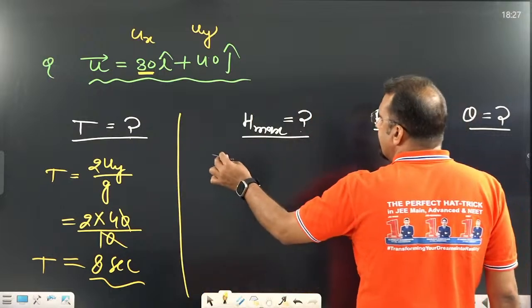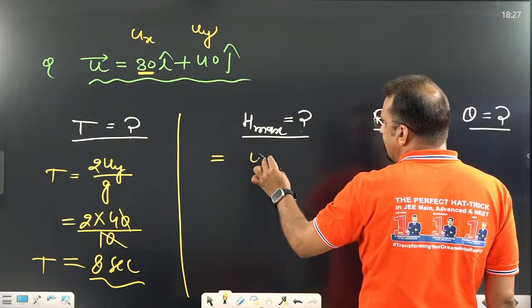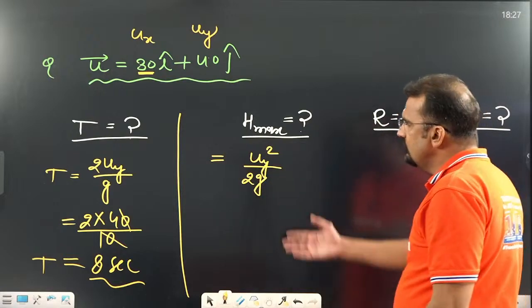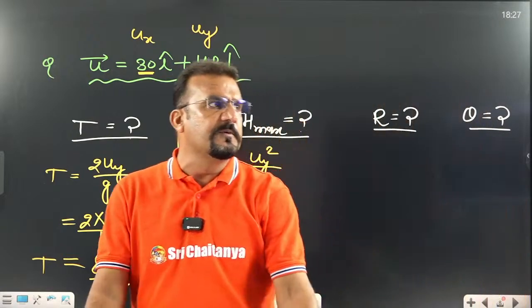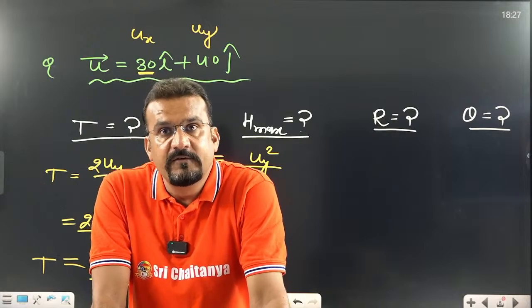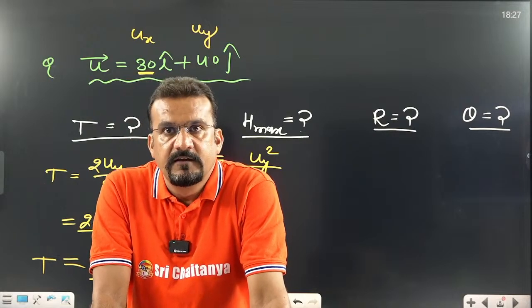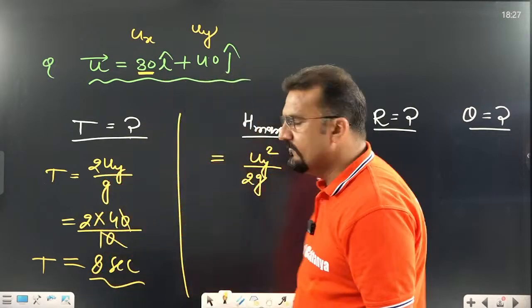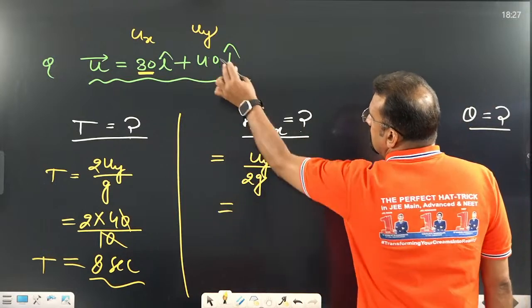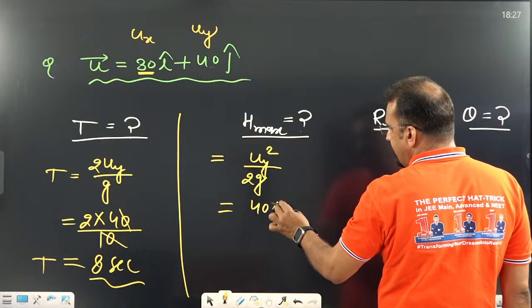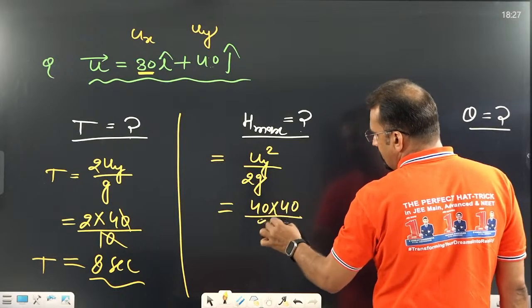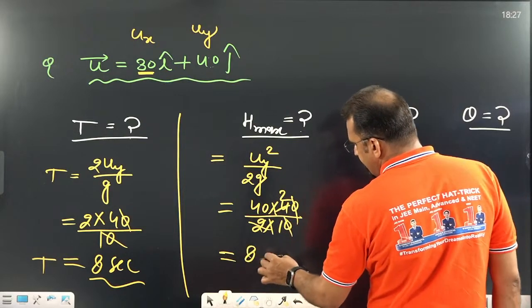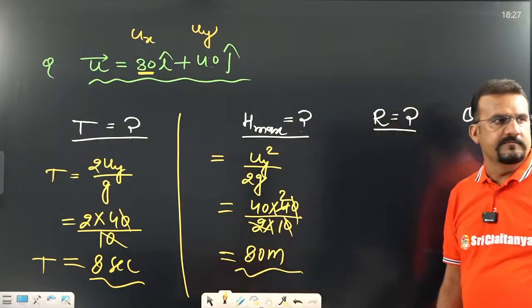What is H maximum when ux and uy are given? What is the formula? Uy square divided by 2g. This formula is used in motion under gravity also. You are preparing two topics together. That's why whenever attempting questions, just think how this concept was used in one dimensional motion, motion under gravity; the same concept we are using here. Uy is equal to 40, so 40 into 40 divided by 2 into 10. The 0 is cancelled, this is 2, this is going to be 80 meter. Yes or no? This is the maximum height.